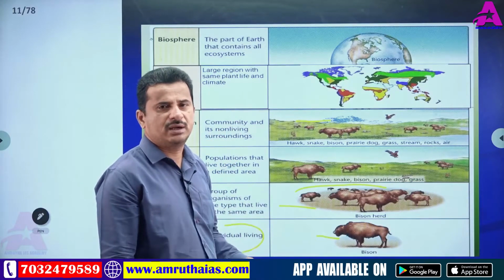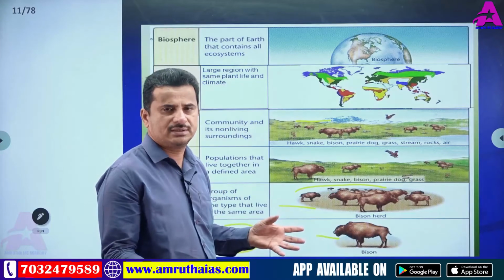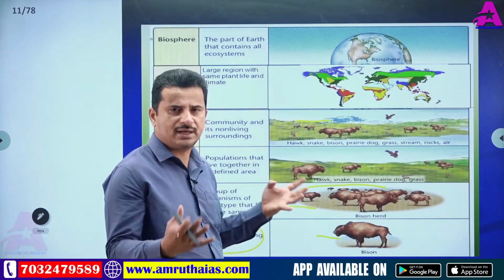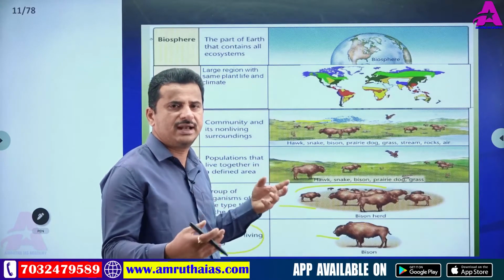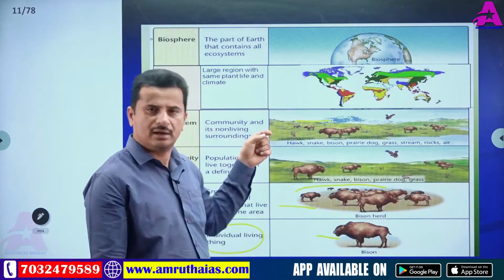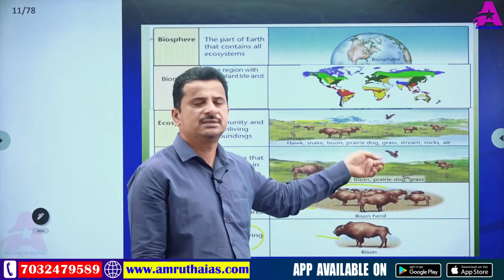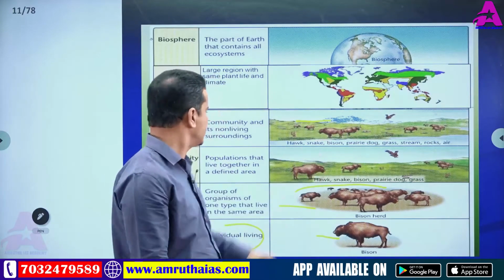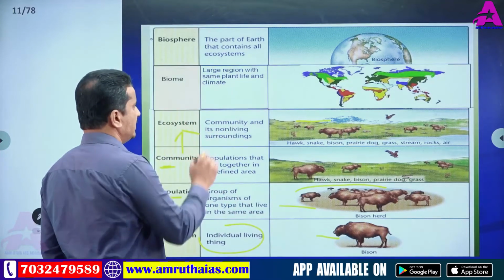It contains living things and non-living things, meaning temperature, air, rocks, soil, minerals, light, etc. So community, organisms plus the surrounding non-living factors, is called an ecosystem. So communities are present in an ecosystem.